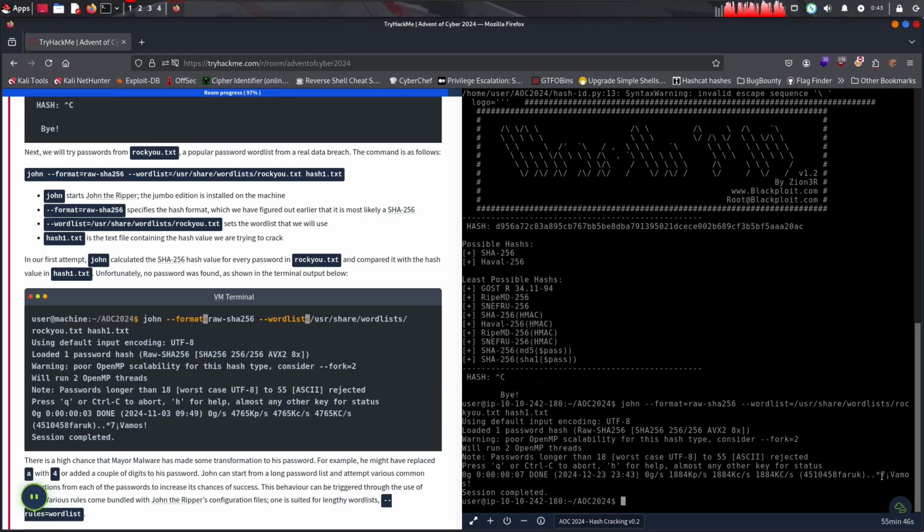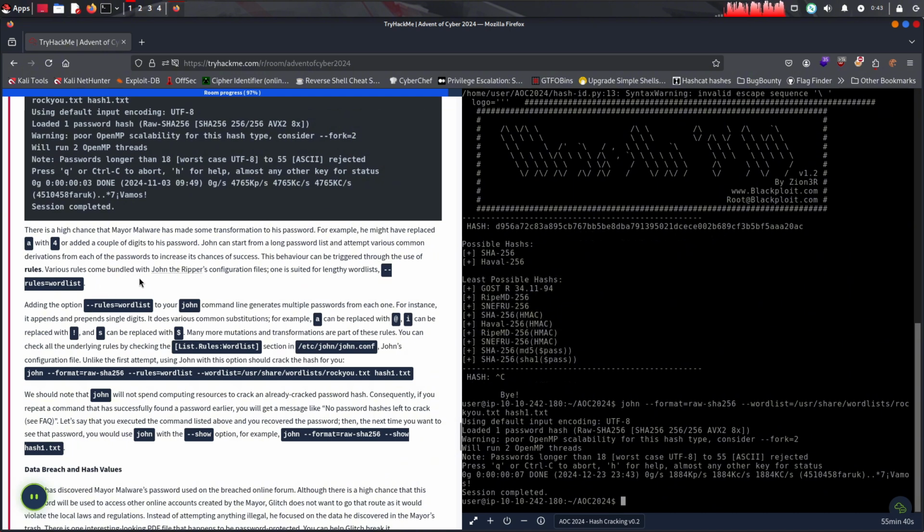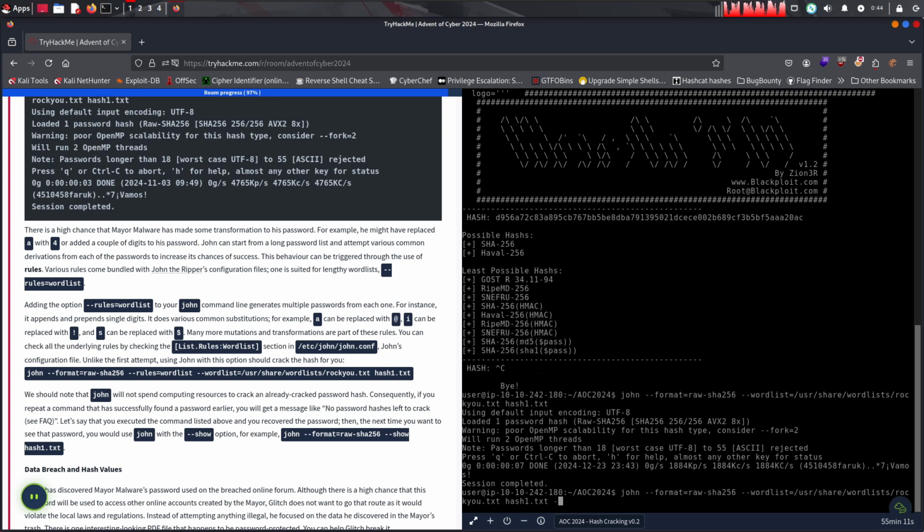Yeah, if you get this output, then it means nothing was found. There's a high chance that Mayor added some transformations to his password. For example, he might have replaced A with 4 or added capital letters or digits to his password. John can start from a long password list and attempt various transformations from each of the passwords to increase the chance of success. This behavior can be triggered through the use of rules. Various rules can be defined in John's configuration, one suited for lengthy word lists. So just append this to the back: --rules=wordlist.